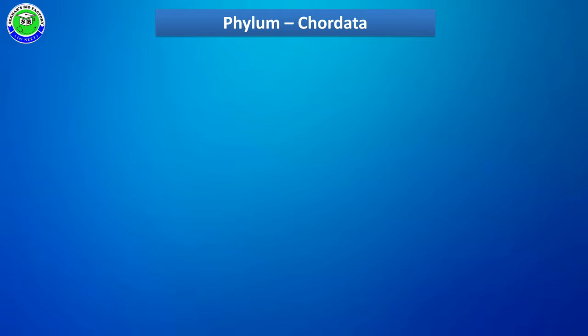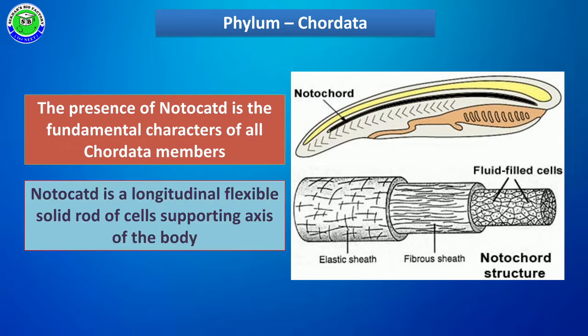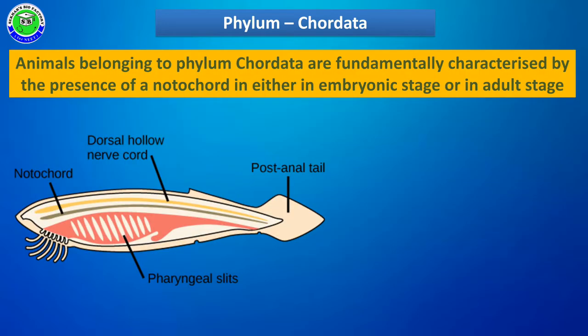In this video, I am going to explain some of the general characters of phylum Chordata along with its classification. Presence of notochord is the important fundamental characteristic feature of all chordata members. The notochord is a longitudinal, flexible, solid rod of cells. It can support the main axis of the organism's body. Presence of notochord is the fundamental character of all chordata members.